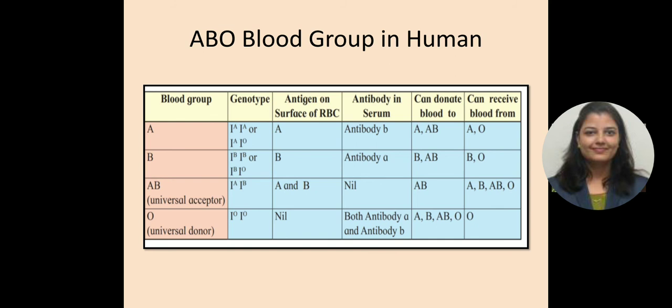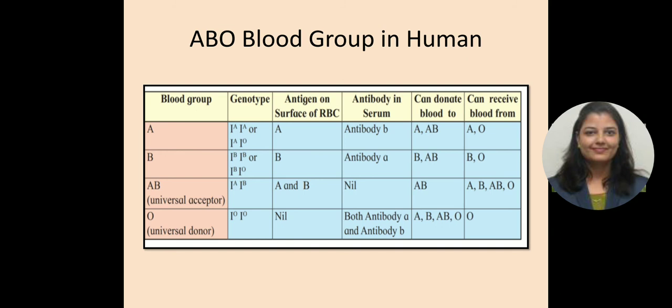Then what is blood group AB? An individual with blood group AB has both antigens A and B on the surface of the RBC and no antibodies in their plasma. Then blood group O: an individual with blood group O lacks both the antigens A and B on the surface of their RBCs, and has both A and B antibodies in their plasma.